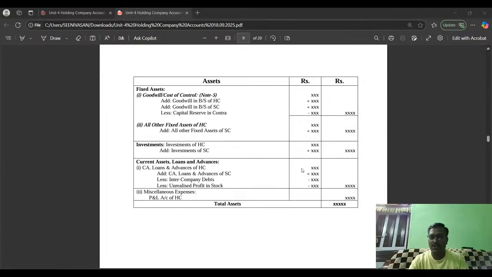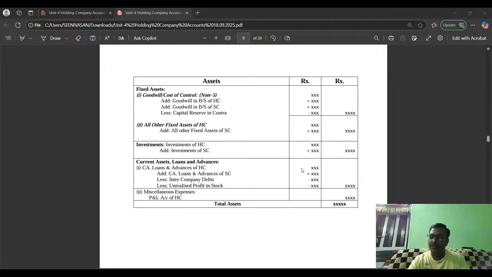This is a nutshell of holding company accounts. Shall we recollect a few things? A holding company is a company which controls the majority shares of another company. A subsidiary company is a company whose majority shares are held by another company.